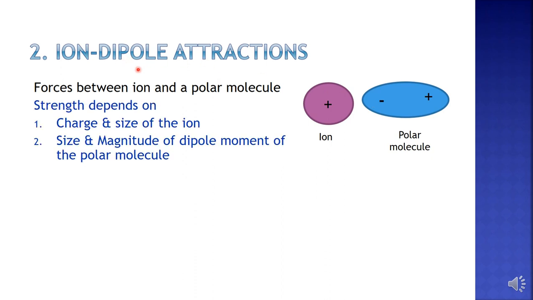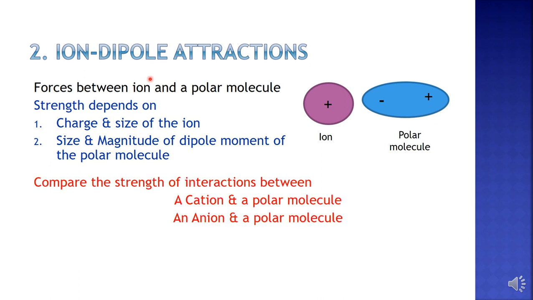And the strength of such interactions depends on two factors. One is the charge and size of the ion. The second factor is the size and magnitude of the dipole moment of the polar molecule, right? The magnitude of the dipole moment of this polar molecule, and also the charge and size of the ion, are the two factors which determine the strength of these ion-dipole interactions.